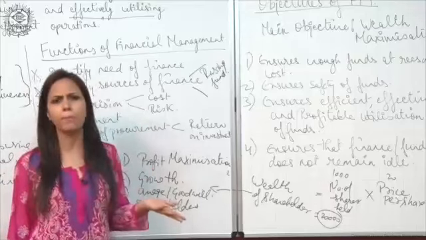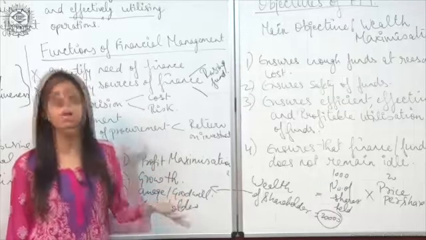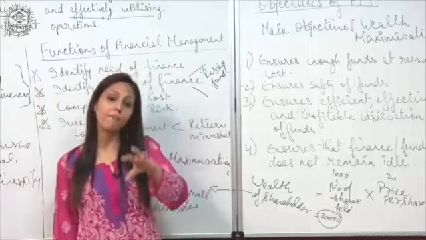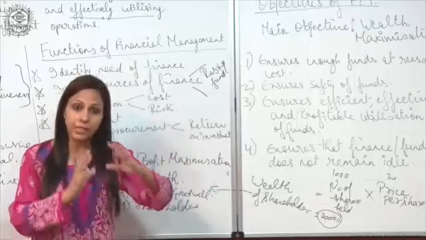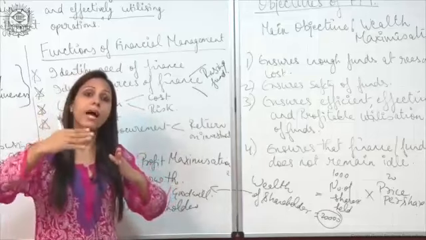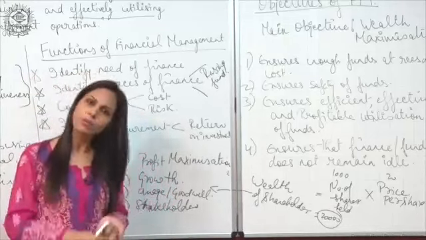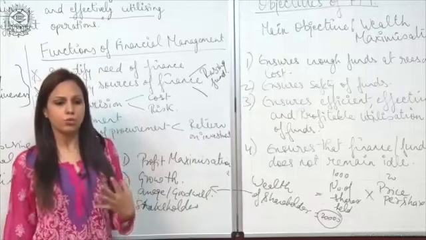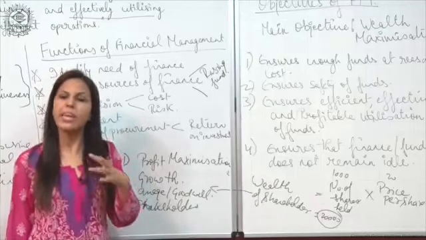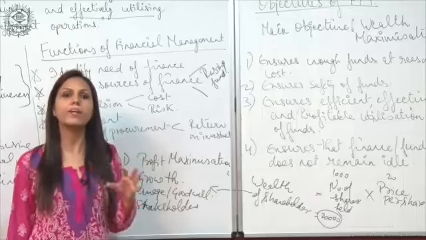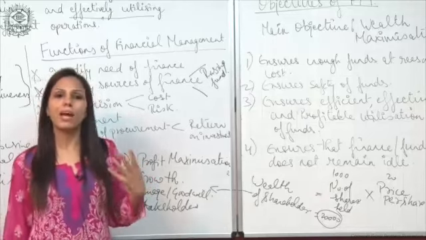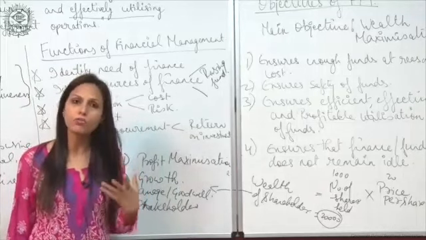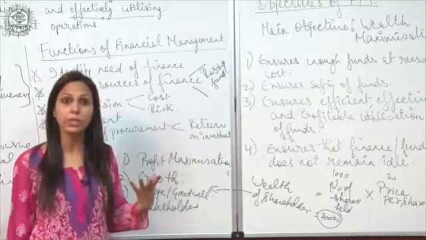Anything can happen because the business environment is risky. So you should have enough funds in hand to cope with that loss. For that purpose, a company maintains certain reserves to cover any kind of loss which arises due to controllable or uncontrollable factors.